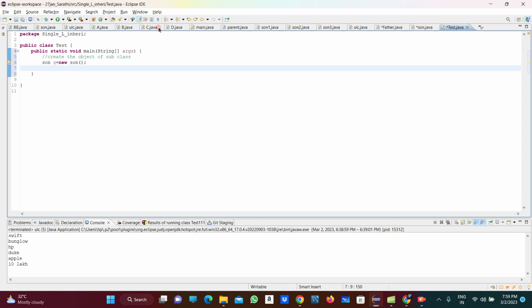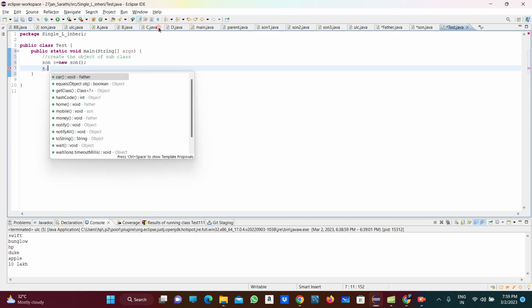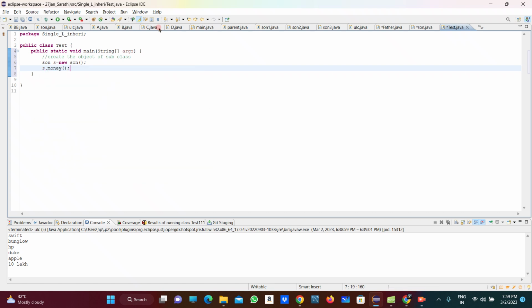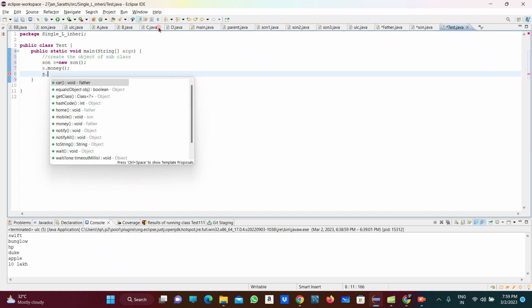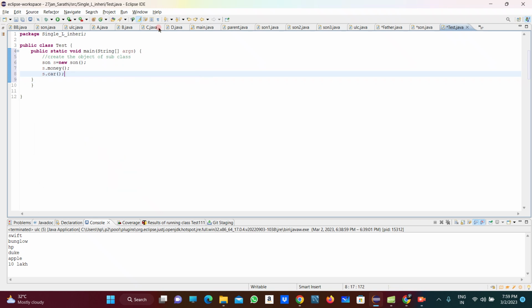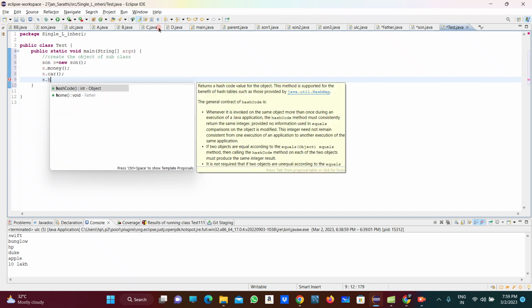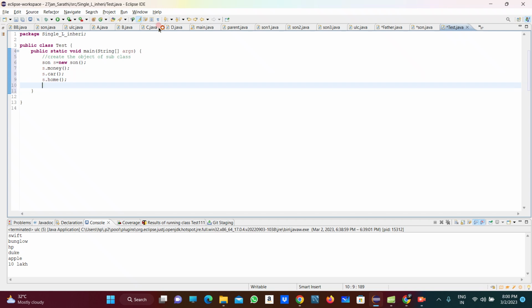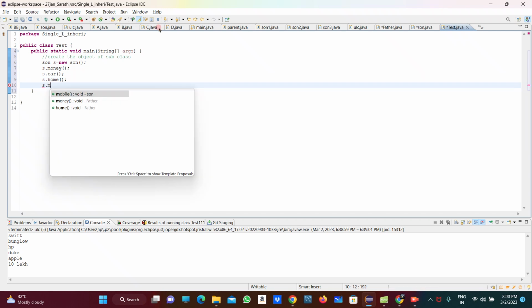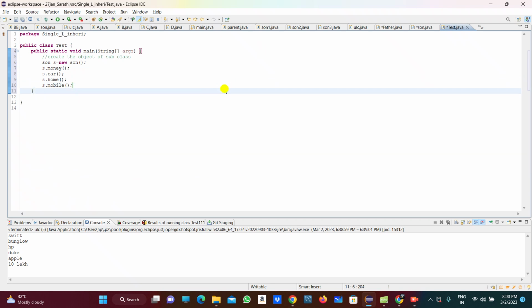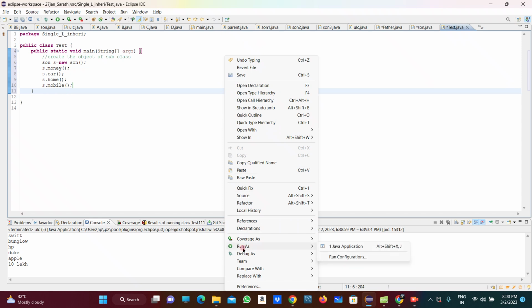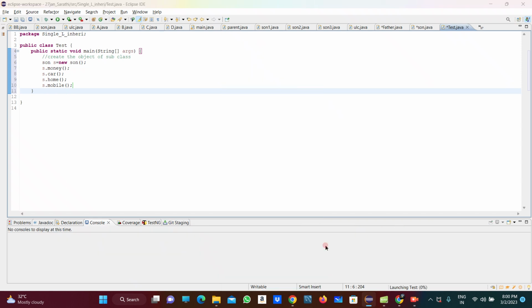Then I am calling all the methods here. So s dot, first money. Father is having money. Then s dot, father is having car. Then father is having home. And also son is having mobile. So right now I am executing the program. Let's see what happens.